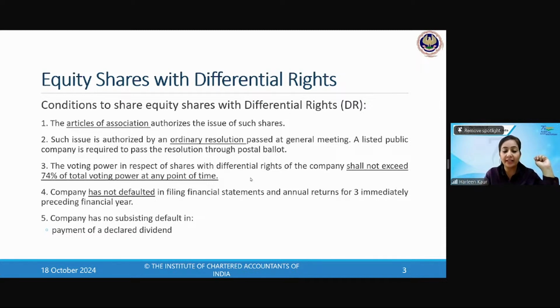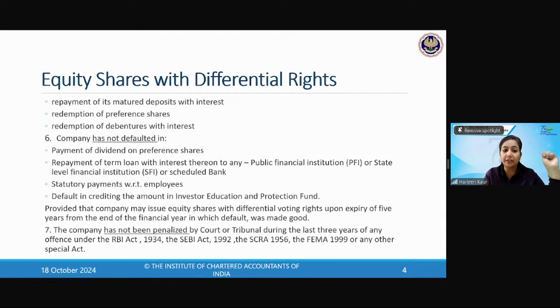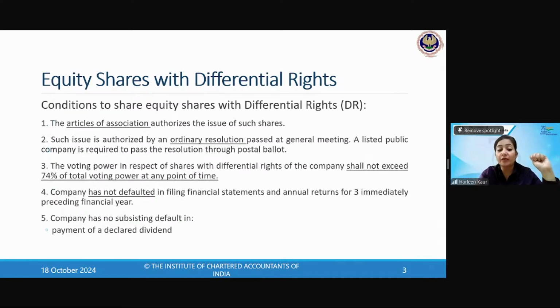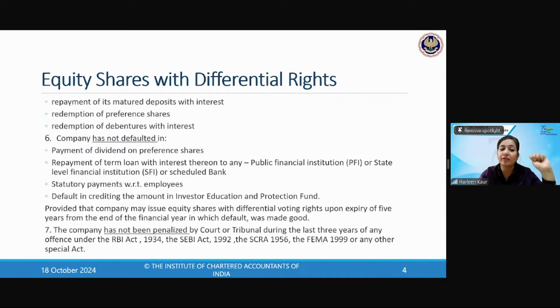So by the same rule, you should not have defaulted in declaring the dividend. If you have not paid the matured deposits, then also you cannot issue. So you should not have defaulted in matured deposits. These are the defaulting points. The company should not have a subsisting default in redemption of preference shares or redemption of debentures. So there is a company which has defaulted in redeeming its debentures. So can it issue DVRs? No, ma'am, it cannot. So points number 4 and 5 we have done regarding default.